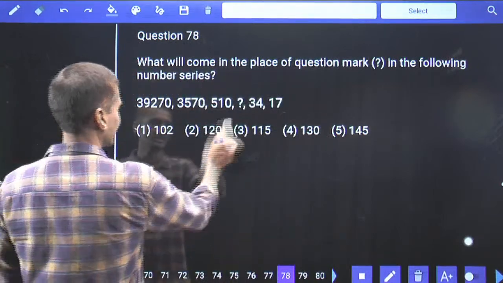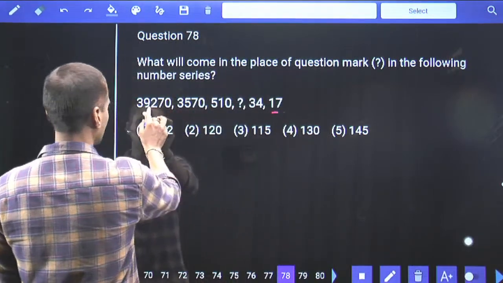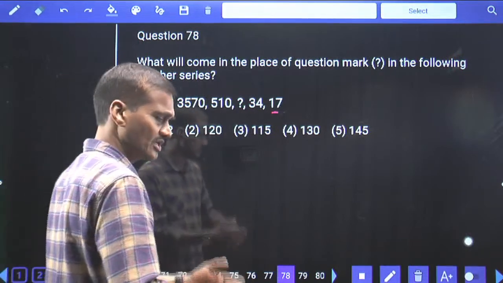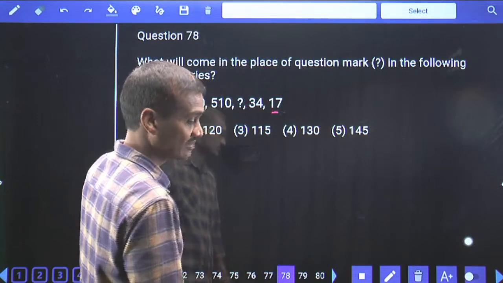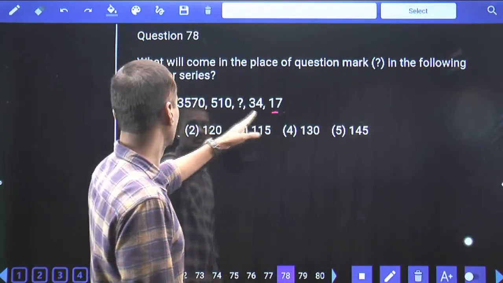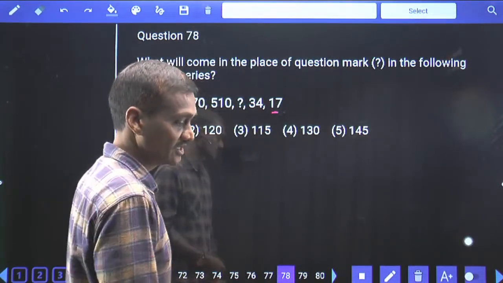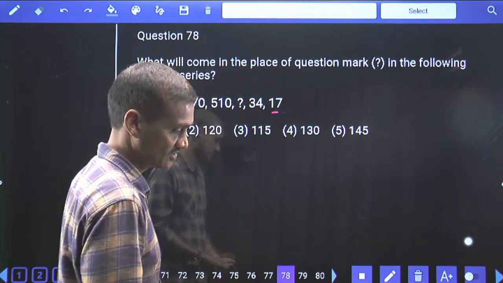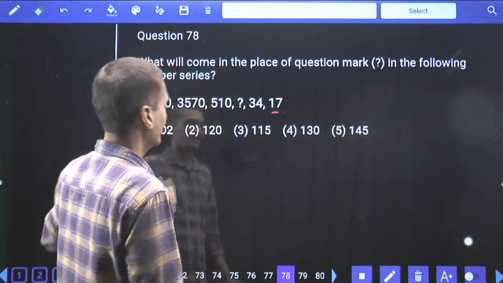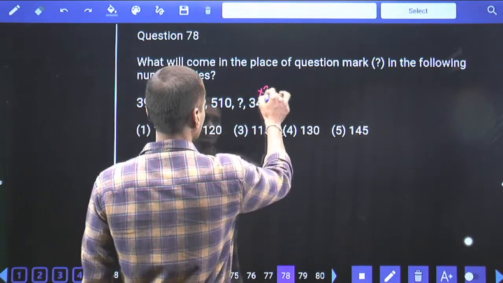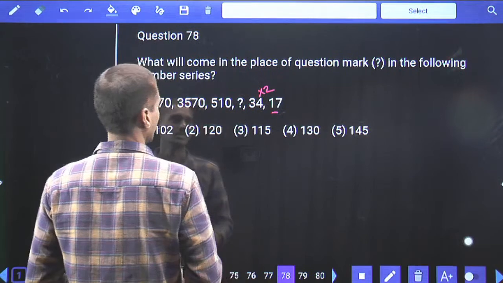Now in this 78, numbers starting with 17, ending with 39,000. Numbers are increasing at a very fast rate. From the first number to the last number, if you observe here, it's almost multiplied how many times? More than 25 times, isn't it? Hence it must be under product or combination. As the numbers are in the decreasing order, you should always start in the reverse order. And if you start in the reverse order, now here this is into 2, isn't it?